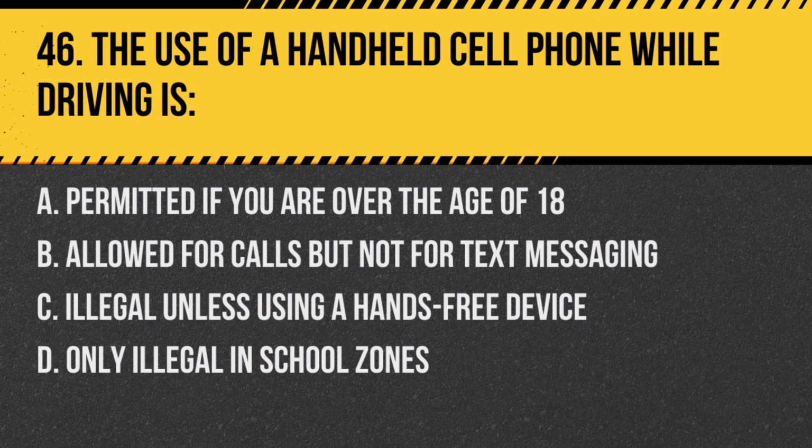Question 46. The use of a handheld cell phone while driving is: A. Permitted if you are over the age of 18. B. Allowed for calls but not for text messaging. C. Illegal unless using a hands-free device. D. Only illegal in school zones. Answer: C. Illegal unless using a hands-free device. California law prohibits the use of handheld cell phones while driving unless using a hands-free device.